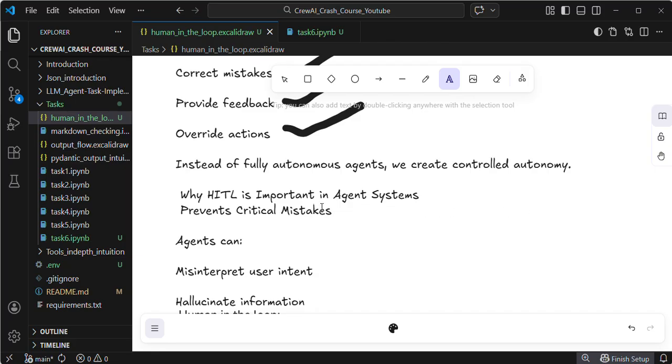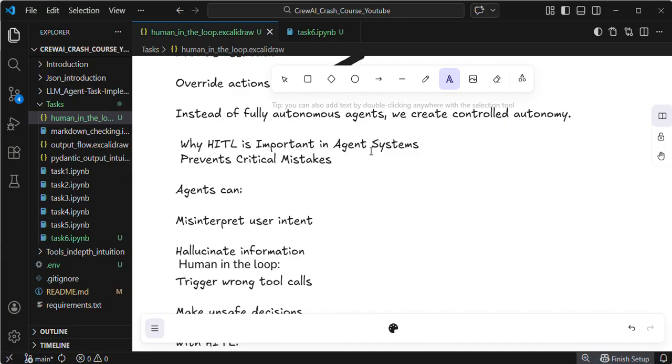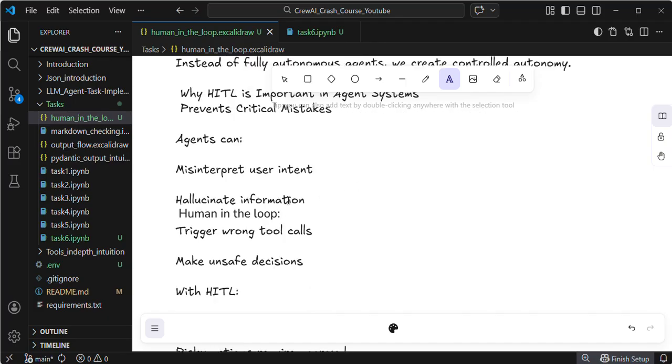Okay, why HITL? You specifically ask why HITL, right? In agent systems it prevents critical mistakes, as I already said, for critical operations, for email sending, for deleting the database, for deleting the user details in the database, and for validating the agent's final report. So in critical situations we need to include the human in the loop inside this task designing. Otherwise, don't unnecessarily include the human in the loop inside the task designing. So understanding the concept is very important, everyone.